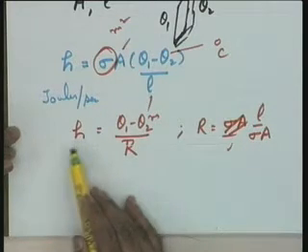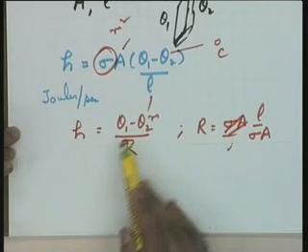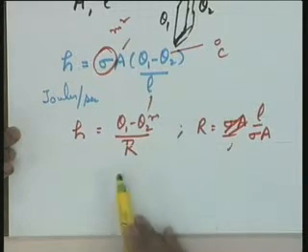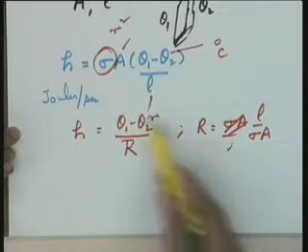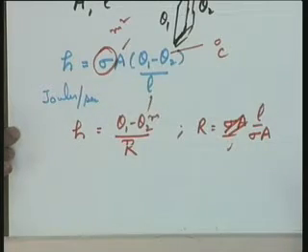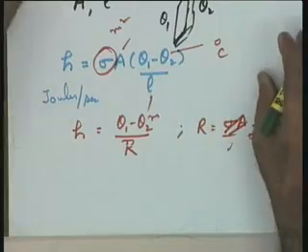H, the heat flow in joules per second, is equal to theta 1 minus theta 2, the temperatures in degree centigrade, divided by R, where the units of R can easily follow from the basic units given over here. So, this is one basic equation which I will be using in my discussion.